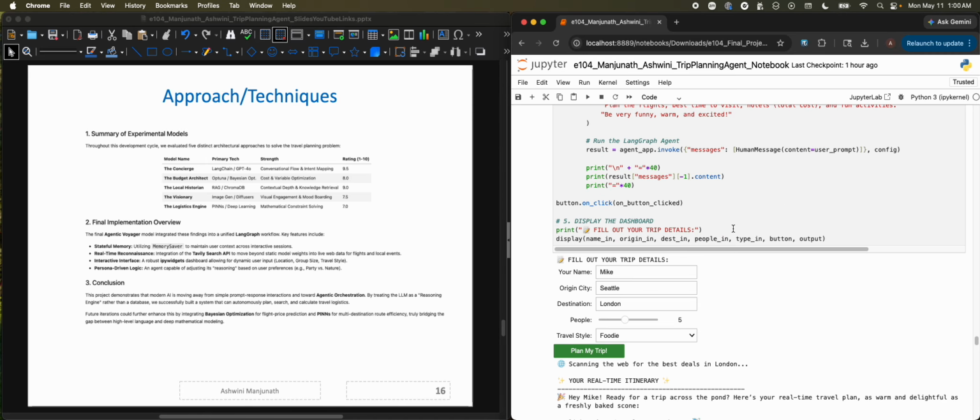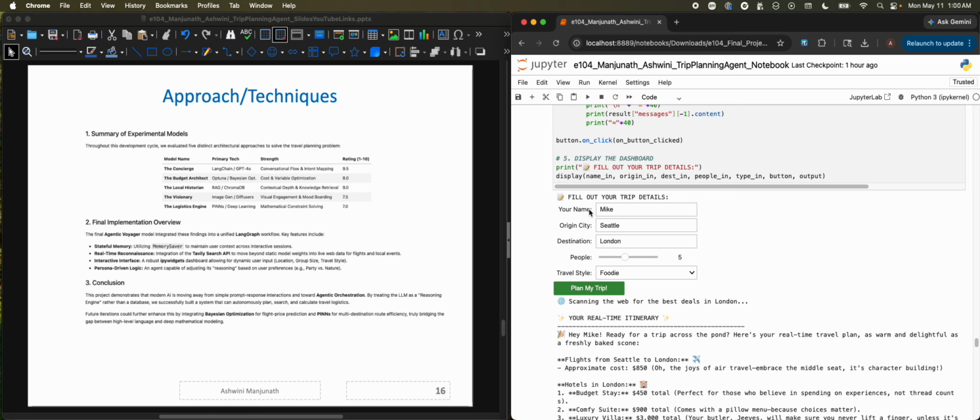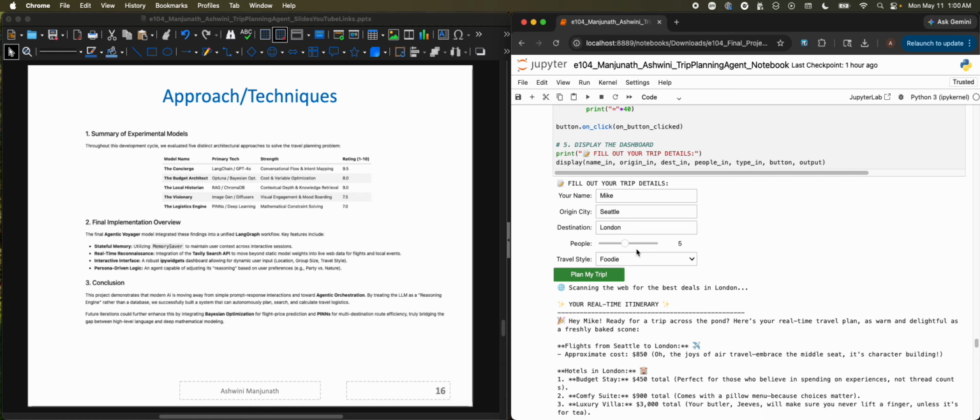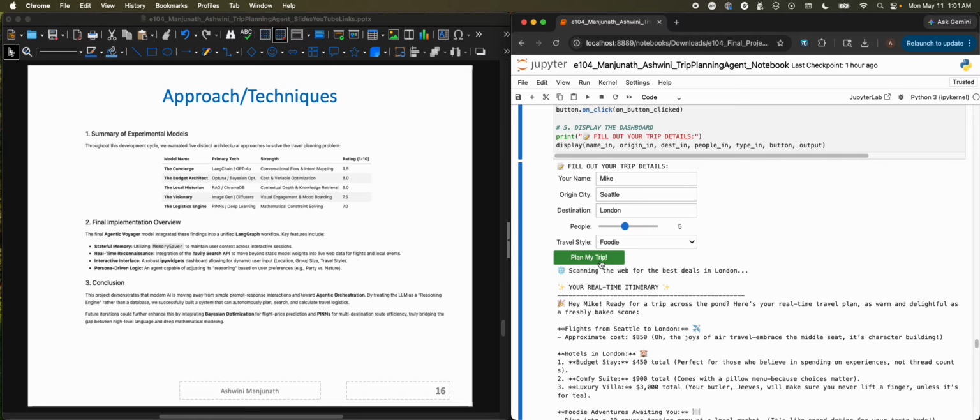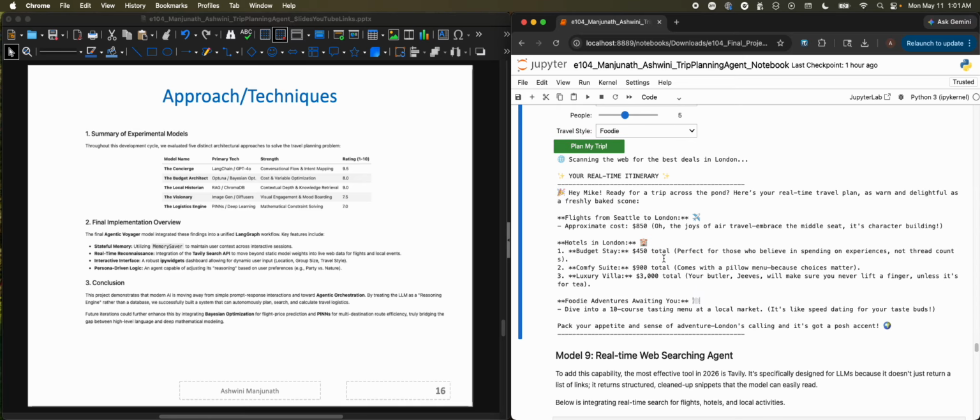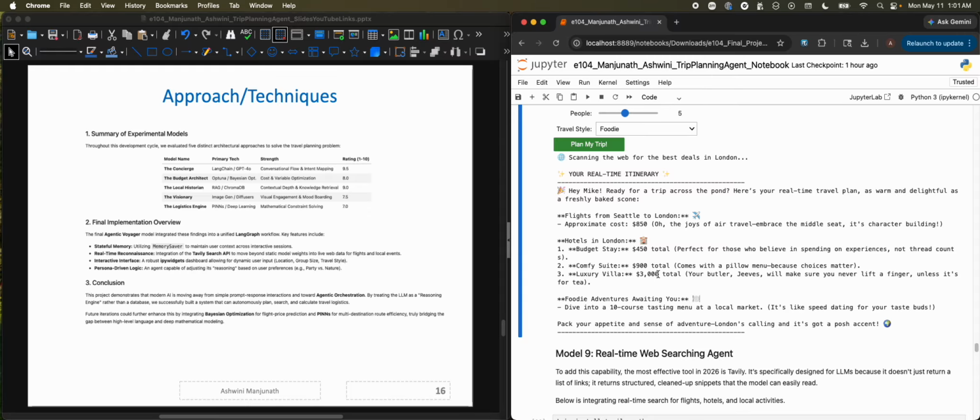Last two models where I tried to take input from the user in the form like this, and then they can change the number of people and then the travel style, etc. And then once we say plan my trip, it just accordingly gives a output and response.